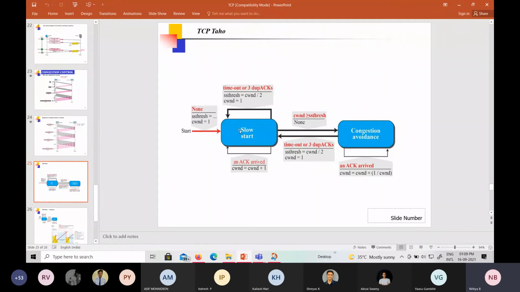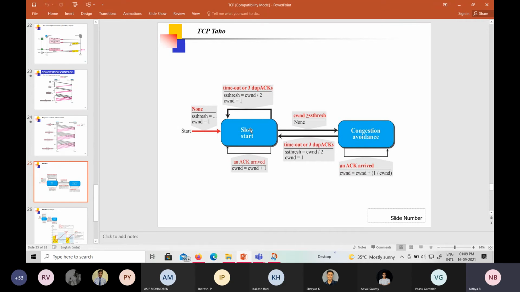So now we are in the slow start. If a single acknowledgement is received, then the congestion window is incremented by 1. Clear? For each and every single acknowledgement it is incremented by 1. Another possibility is that we may have a timeout, or we may have 3 duplicate acknowledgements. If either of these two events occurs, we have to change the threshold value, and we have to reset the congestion window size to 1 maximum segment size.